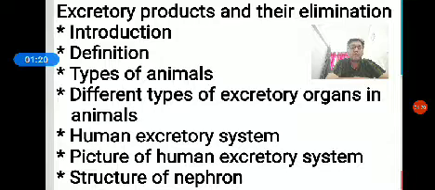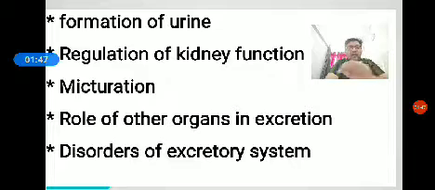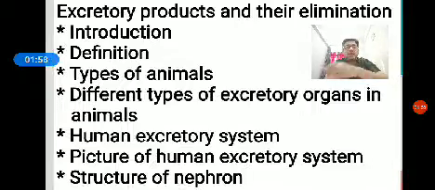Based on the excretory products, we classify the different types of animals, then different types of excretory organs in animals, human excretory system and structure of human excretory system, then structure of nephron, formation of urine, regulation of kidney function, micturition, role of other organs in excretion, and disorders of the excretory system.